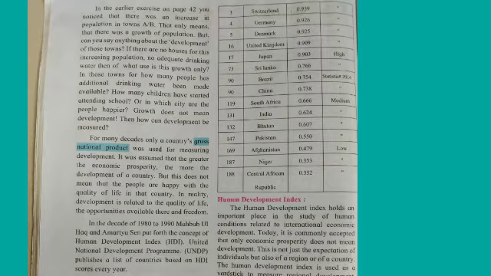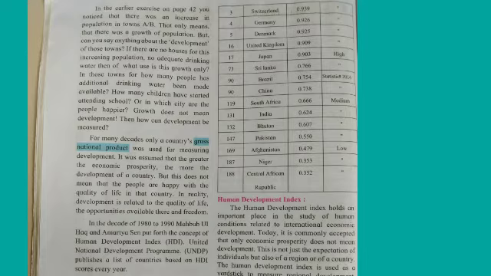It was assumed that the greater the economic prosperity, the more the development of a country. But this does not mean that the people are happy with the quality of life in that country. In reality, development is related to the quality of life, the opportunities available there and freedom. In the decade of 1980 to 1990, Mahbub ul Haq and Amartya Sen put forth the concept of Human Development Index, that is HDI. United Nations Development Programme UNDP publishes a list of countries based on HDI scores every year.